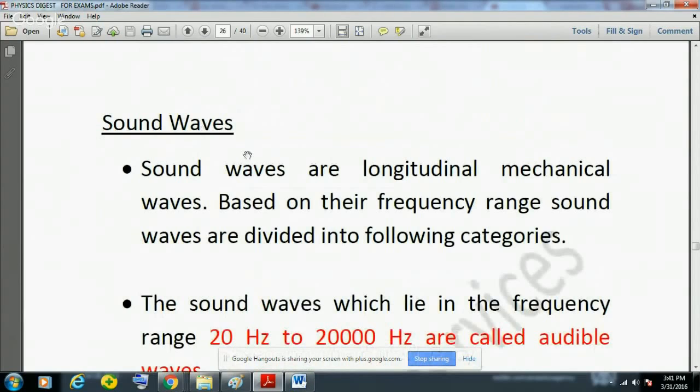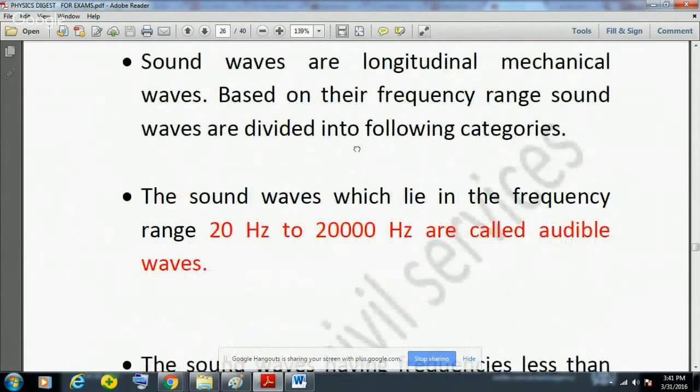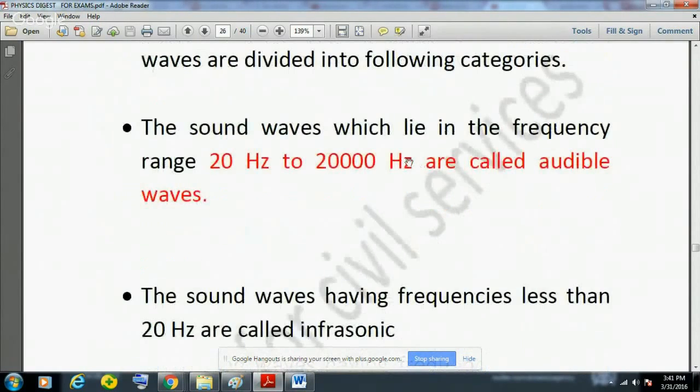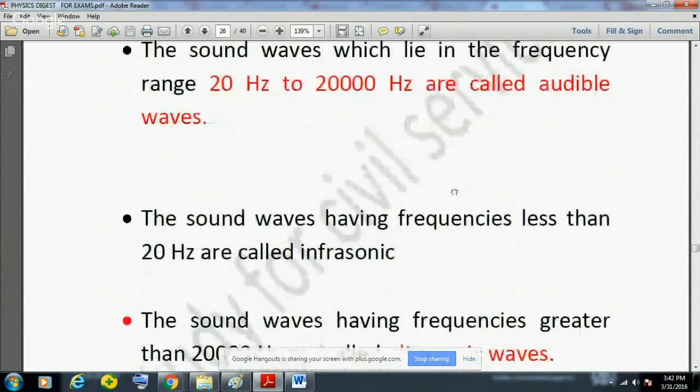Now we'll see about sound waves. Sound waves are longitudinal mechanical waves. I've told you this. Based on their frequency range, sound waves can be divided into the following categories. First, the sound waves which lie in the frequency range of 20 hertz to 20,000 hertz are known as audible waves. So audible waves lie in the frequency range of 20 hertz to 20,000 hertz, and the waves which lie outside this range are not audible.